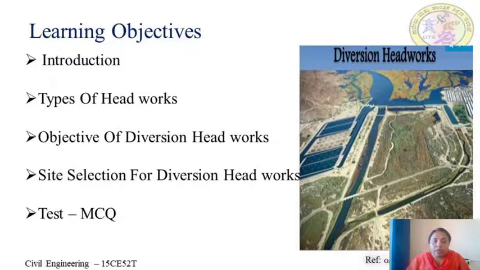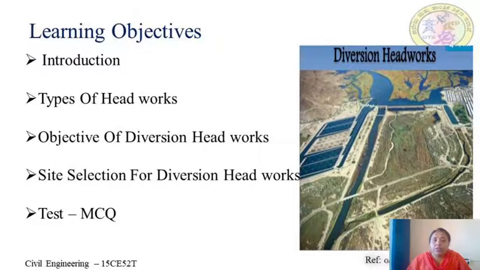For diversion headwork, generally we know that for direct irrigation from the river, a structure which is constructed to raise the water level is a diversion headwork. It diverts the required supply into the off-taking canal from the river. So for an irrigation canal which takes its supplies from a river or a stream, in order to divert water from the river into the canal, it is necessary to construct certain works across the river and also at the head of the off-taking canal. These works are known as diversion headworks or headworks.